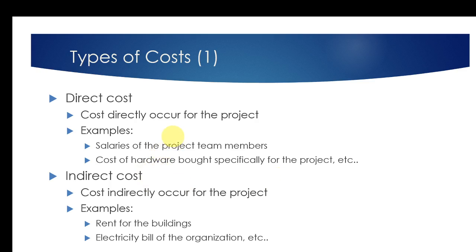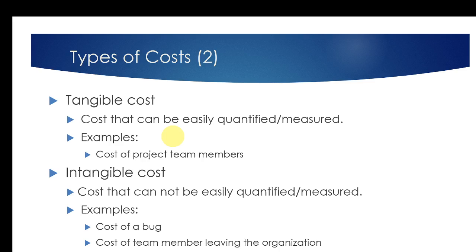Another categorization is tangible versus intangible cost. Tangible cost means cost that is very obvious and easily quantifiable. If you take something like the cost of labor or the cost of raw material, those are tangible costs. Intangible costs are somewhat hidden costs. Those are not very obvious, and therefore it's not very easy to quantify them either.